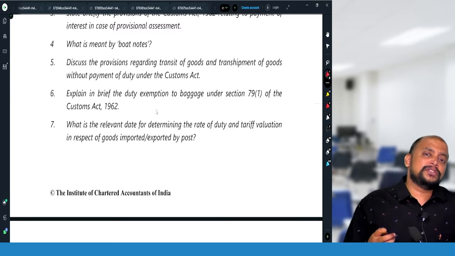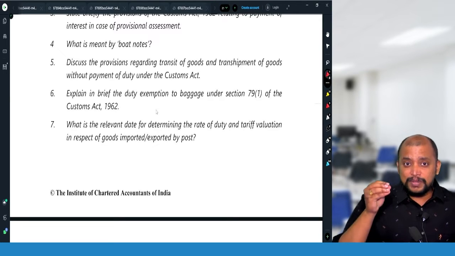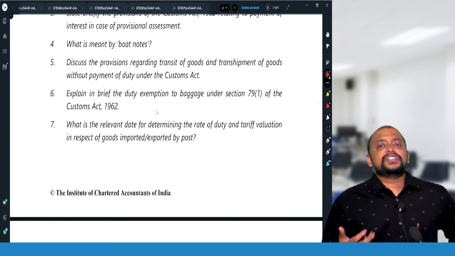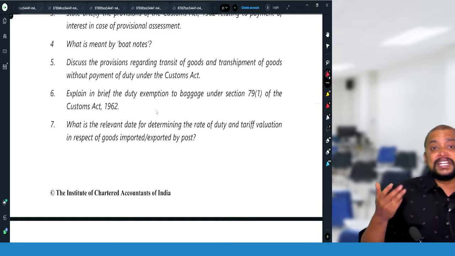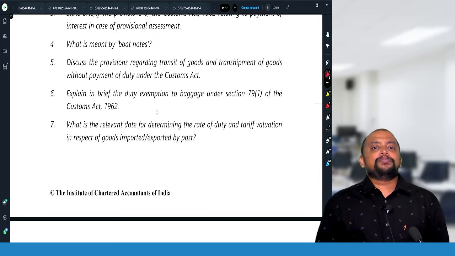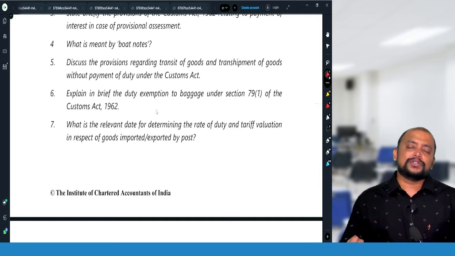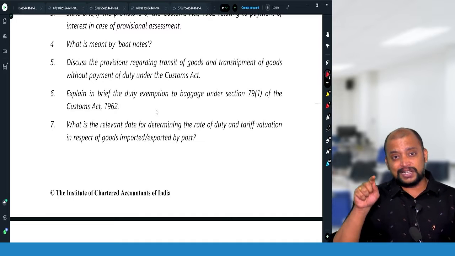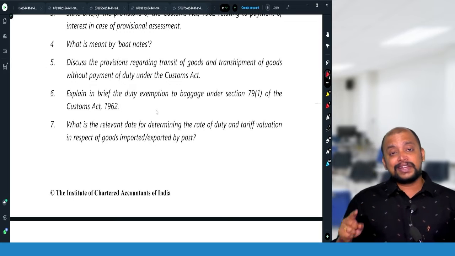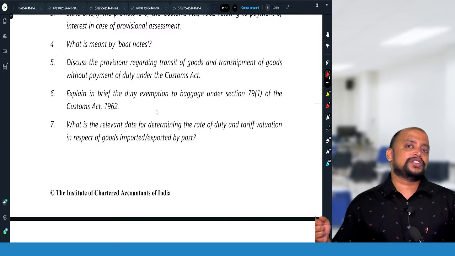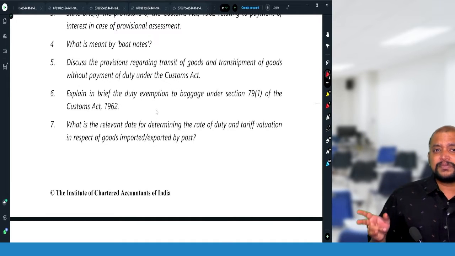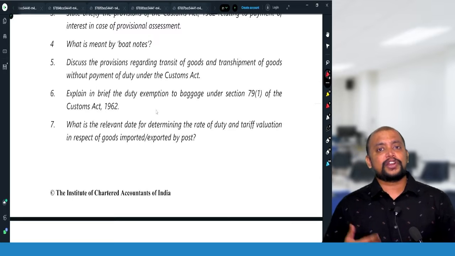The imported goods will continue in the same conveyance and will be transported from one port or airport to another port or airport. On those goods which are transported to another port or airport, in the first port or airport, no need to pay any customs duty. And in case of transshipment, the conveyance which brought the goods into India in the first port or airport, from that conveyance to another conveyance, the goods are unloaded, and the other conveyance will take them to another port or airport, that too without payment of customs duty. In case of transit, as the same conveyance is taking, there is no declaration or document required.